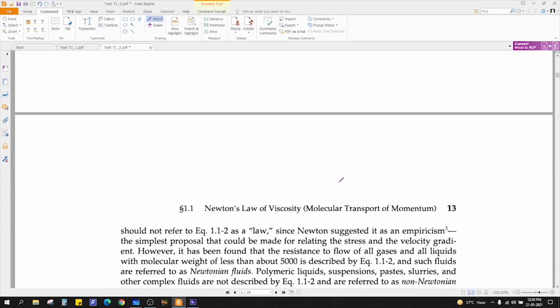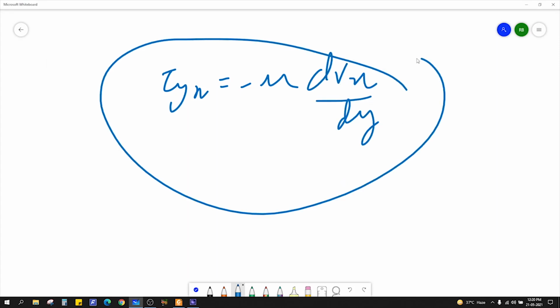But someone might ask you, tau yx is equal to minus mu dvx by dy. Only in momentum transfer is the direction of momentum flux perpendicular to the flow direction.